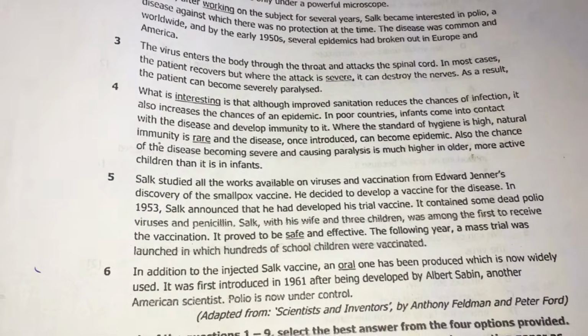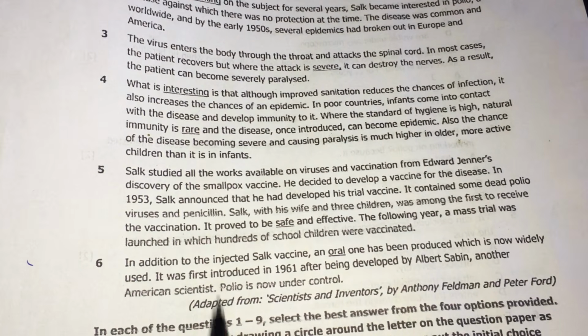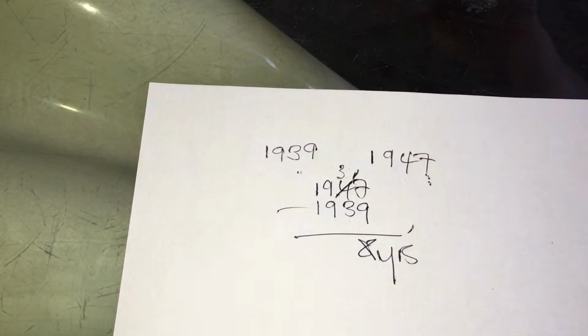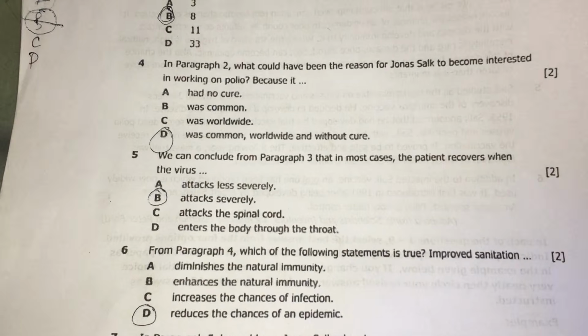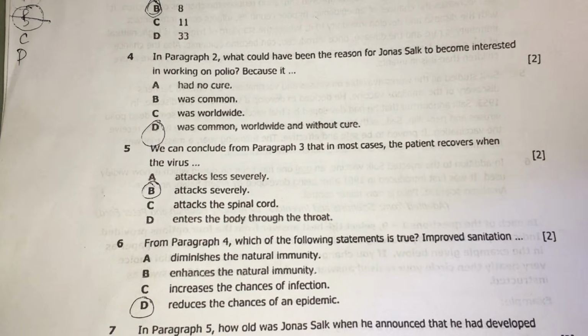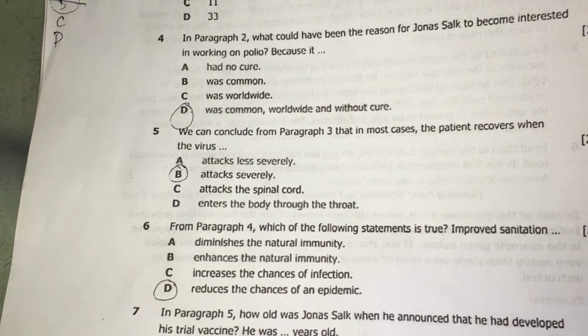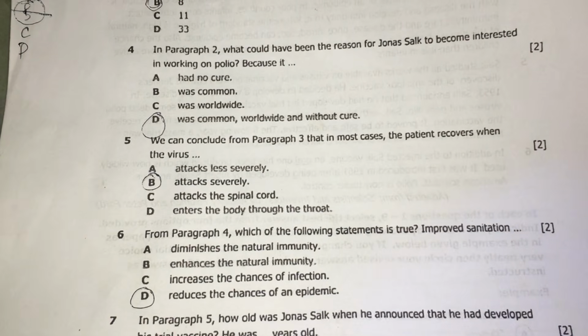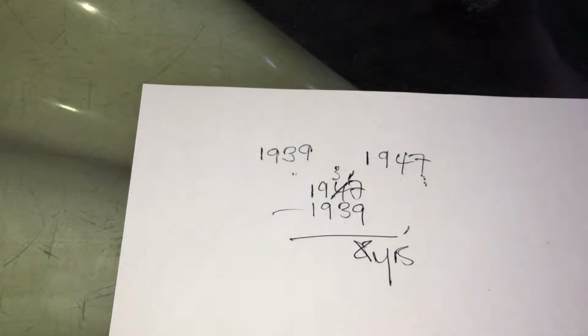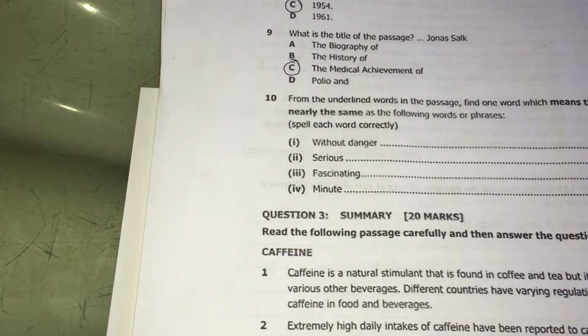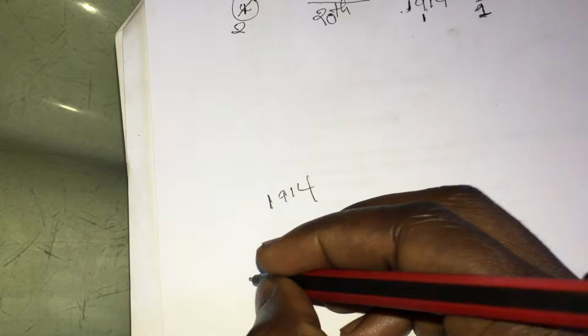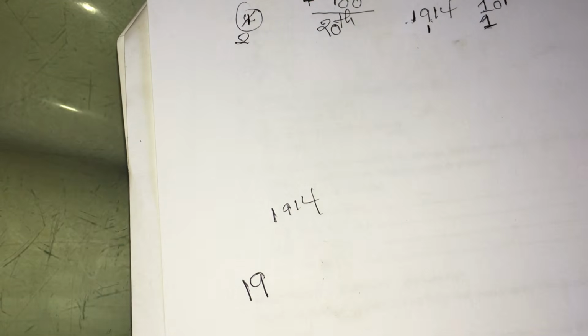In paragraph 5, is it paragraph 5? Check. Yes, in paragraph 5, how old was Jonas Salk when he announced that he had developed his trial vaccine? He was dash years old. So now, if we check verbal, this man was born in what year? This man was born in 1914. Then now, in paragraph number 5, we are introduced to this year, 1953.